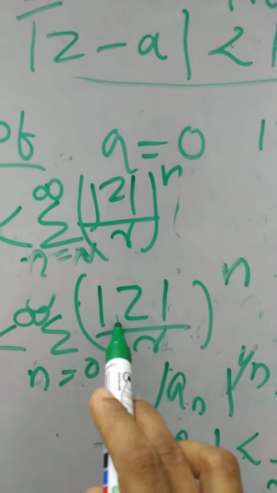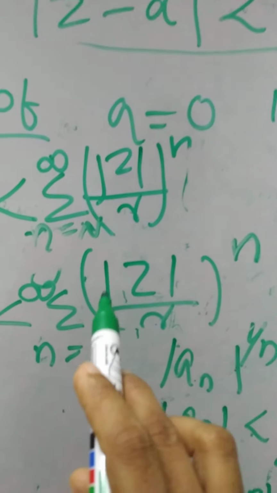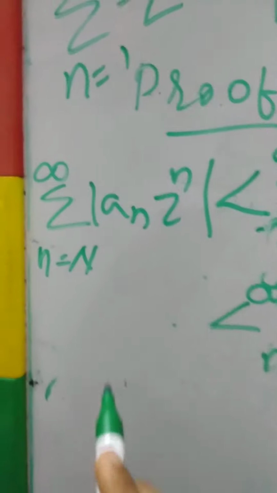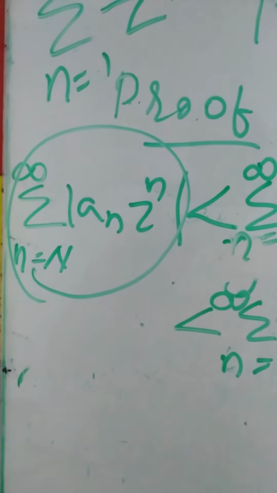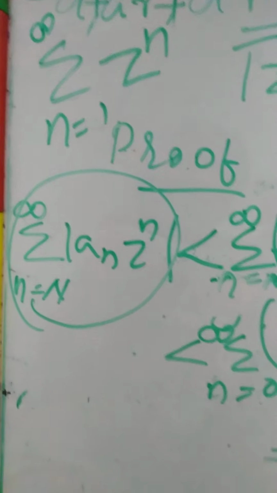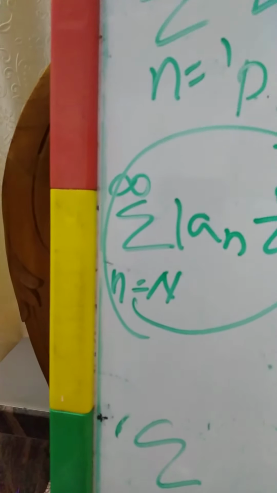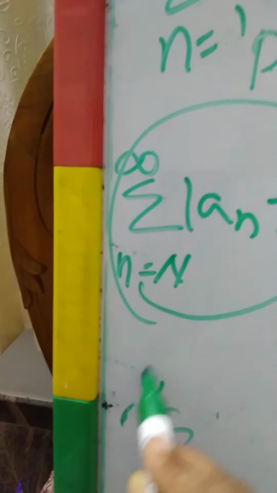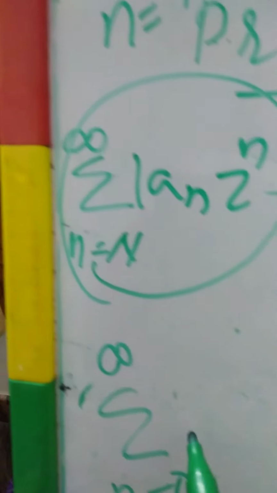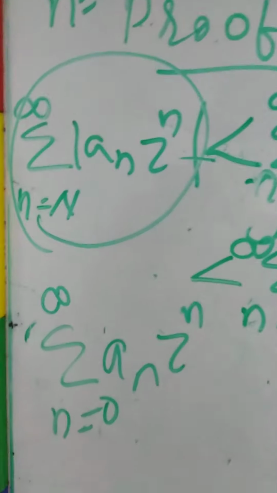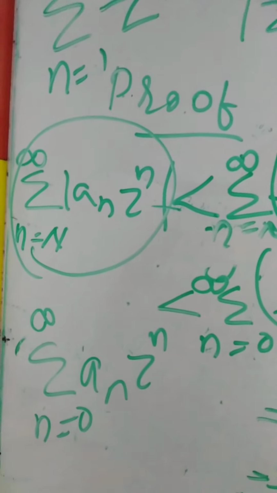This means summation n equal to 0 to infinity a_n z raised to n converges absolutely.